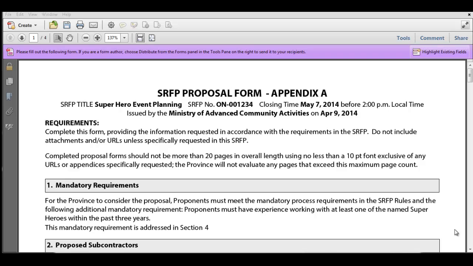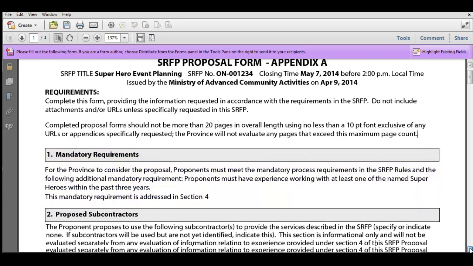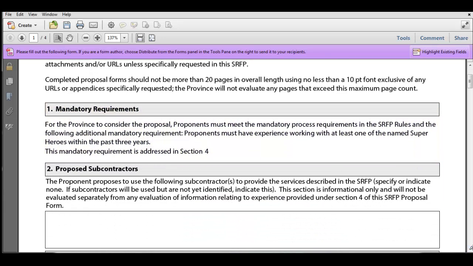So let's move on then to some of the headings here, and we'll start with mandatory requirements. Now, if you've seen the video on the SRFP itself, you'll recall that of the mandatory requirements, there are two types. There are the mandatory process requirements, and that's in the SRFP rules. And those are things like must be on time, must be in English, etc. You want to make sure you've read the SRFP rules because those mandatory process requirements are right at the beginning. Very, very important that you meet each and every one for us to be able to consider your proposal.